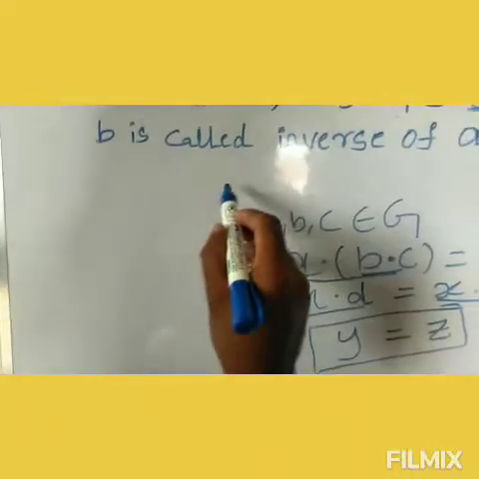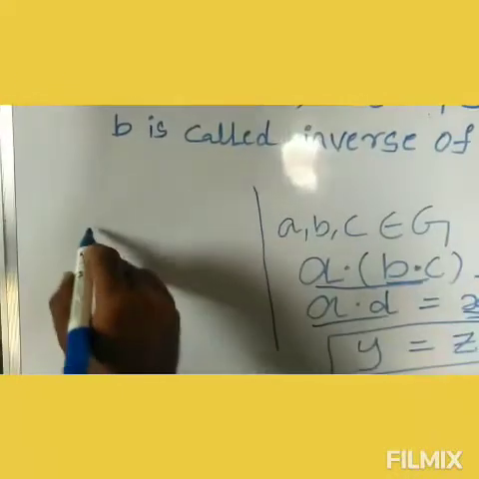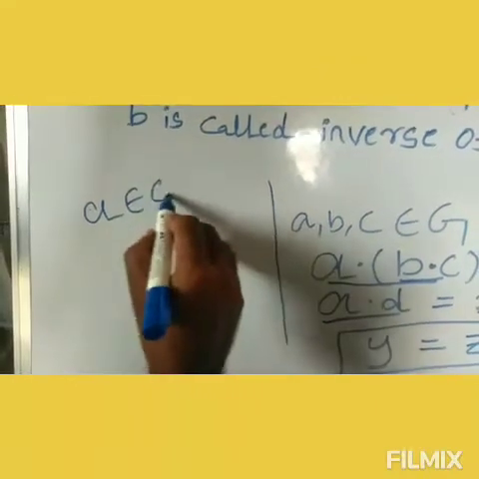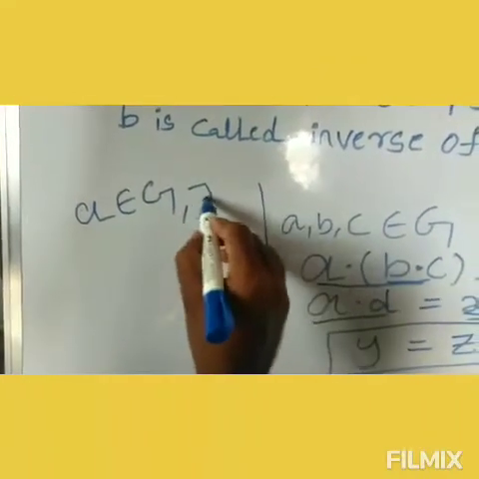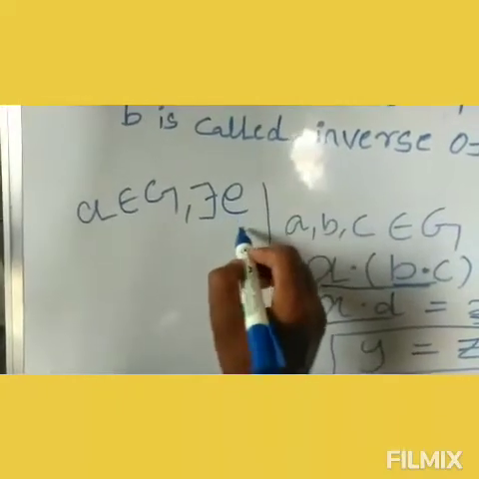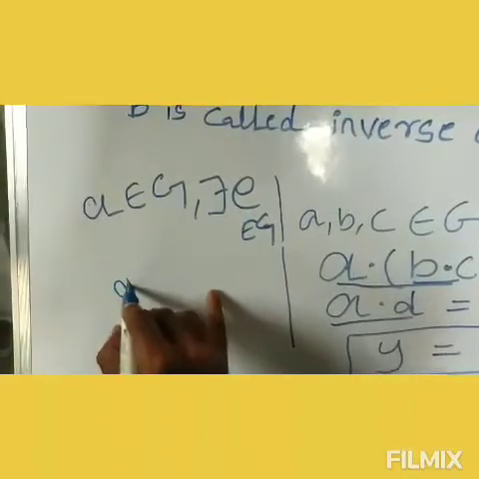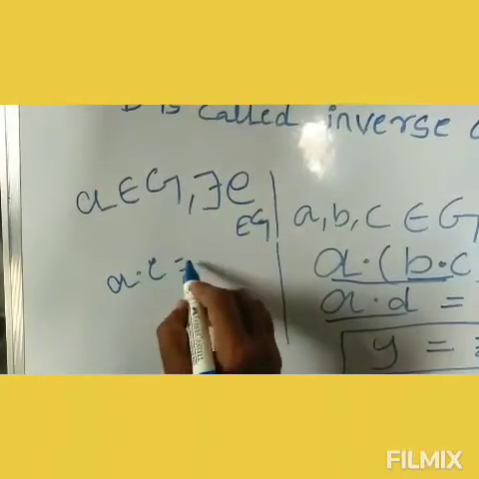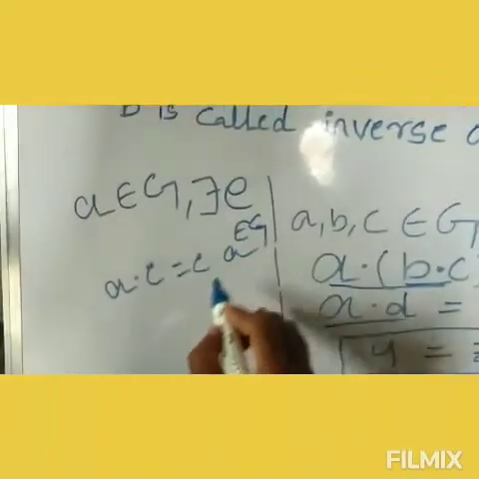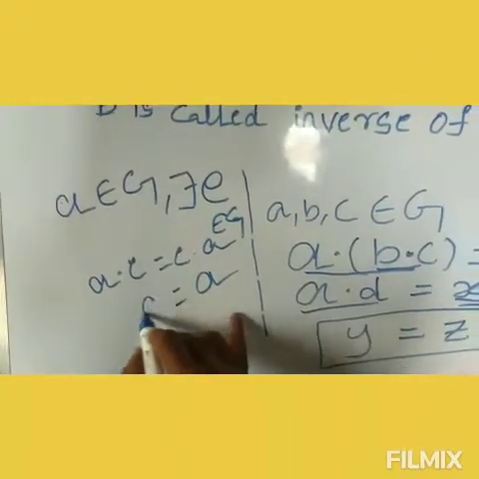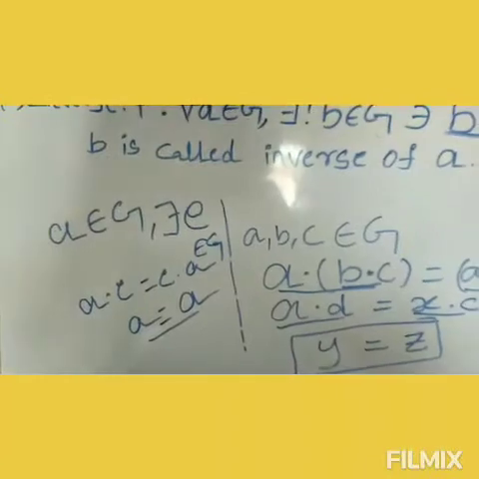Now what is the identity property? I take any element a belonging to G, and there exists one identity element e belonging to G. So I operate with the binary operation from left and right, and from left and right I get the same element a. So this is the identity property.